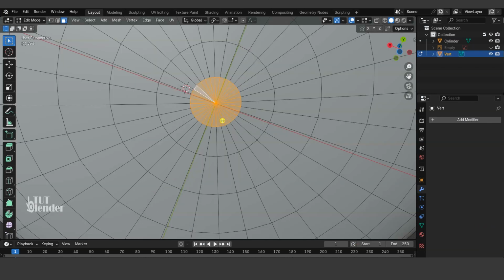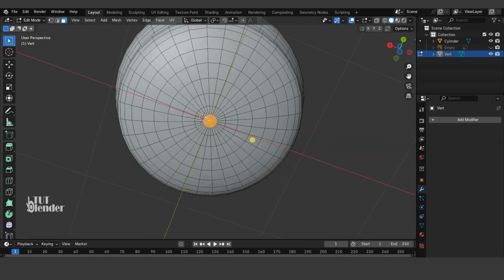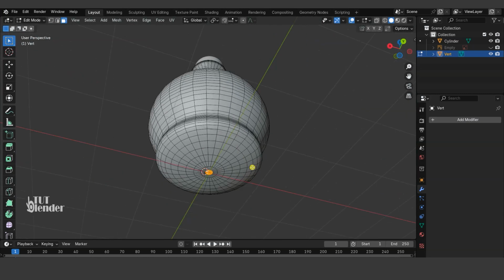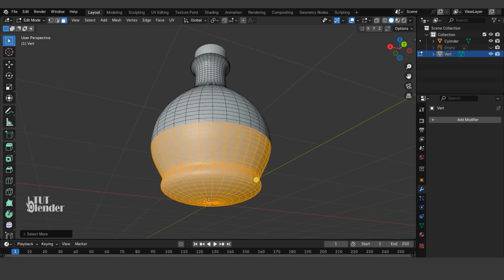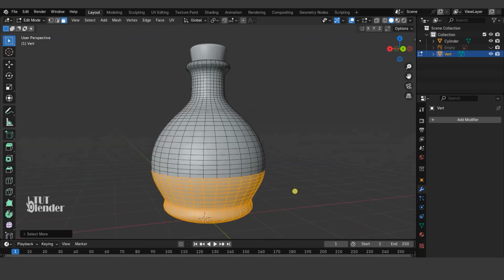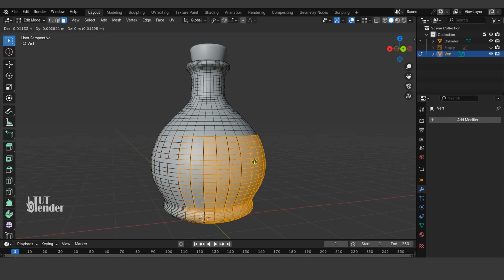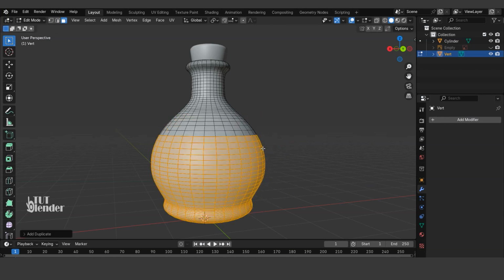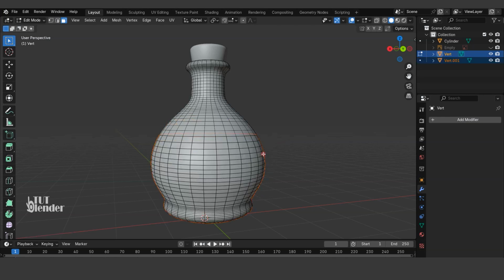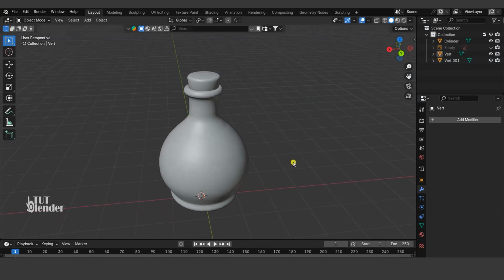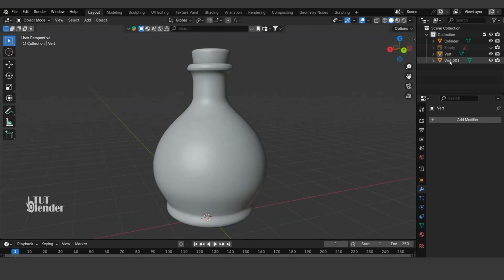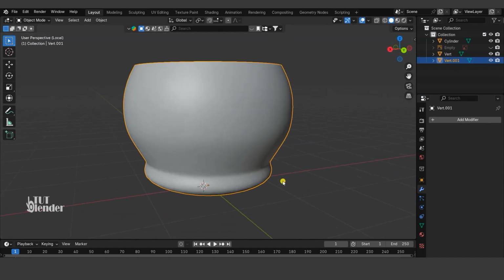Go to the bottom face and select these faces and then use Ctrl+ to increase your selection. This will be our potion. Now press Shift D to duplicate it. Press P, then select Selection. Select our fluid and then press Slash to see it individually.